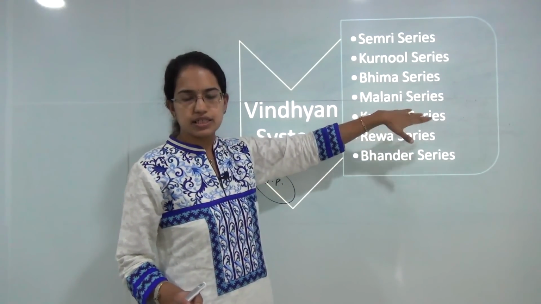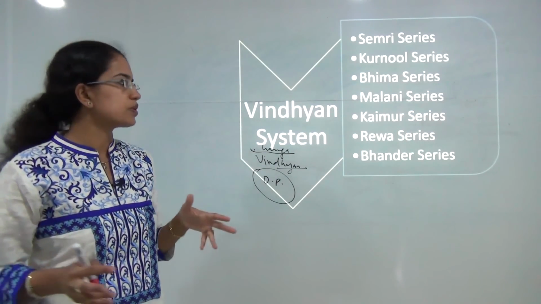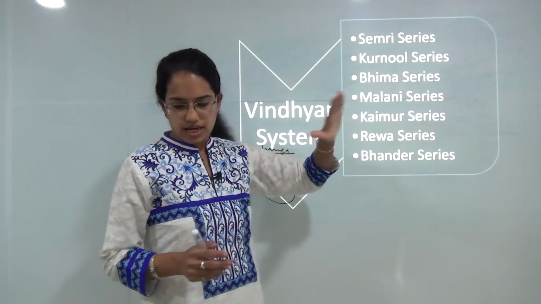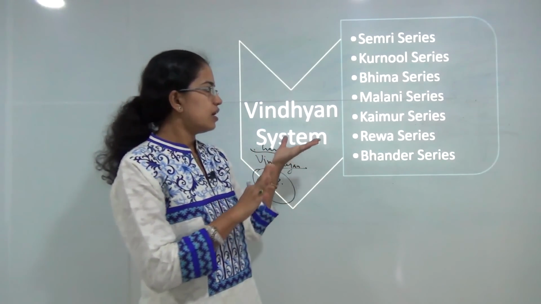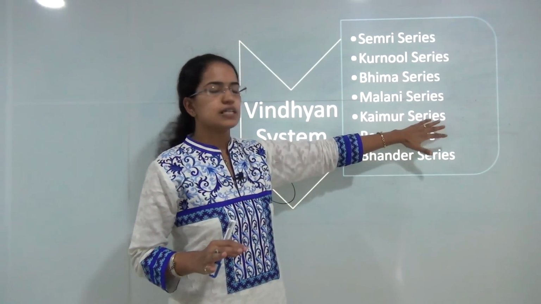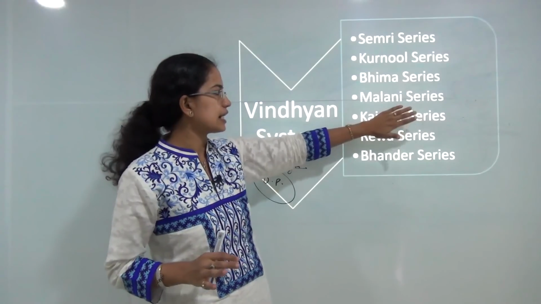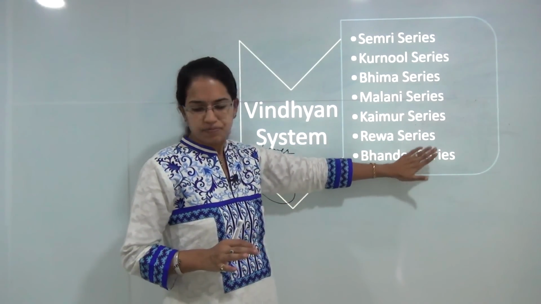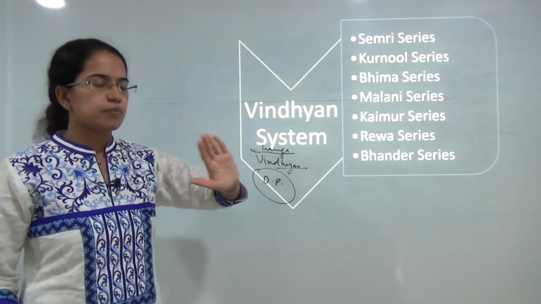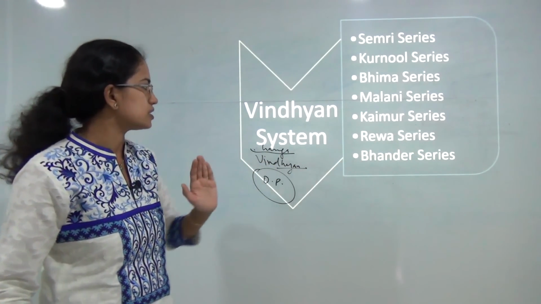You have the Malni series around the Malni hills and the Jodhpur region. The Kaimur series is around the Bundelkhand and Baghelkhand region, Bundelkhand in Uttar Pradesh and Baghelkhand in Madhya Pradesh. The region surrounding Bundelkhand and Baghelkhand would be the Kaimur series, the Rewa series in Madhya Pradesh, and the Bhander series, again in Madhya Pradesh, known for its sandstone deposits.